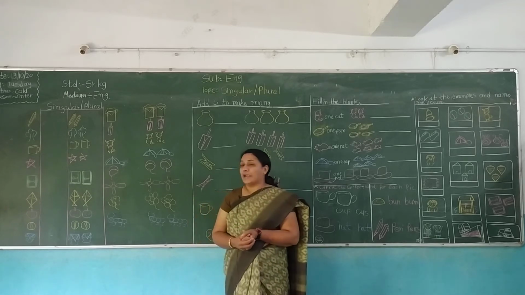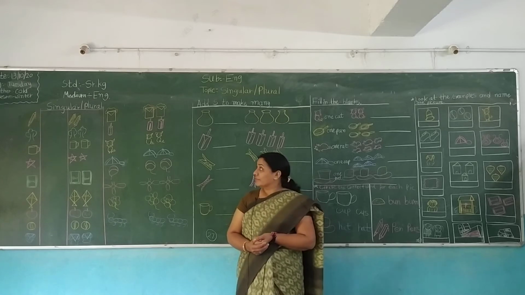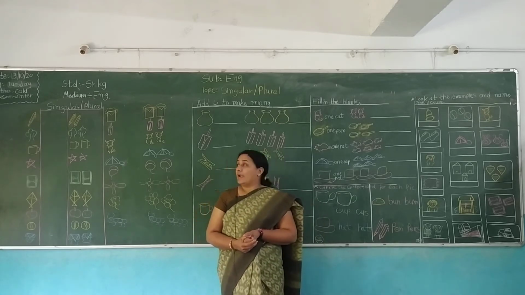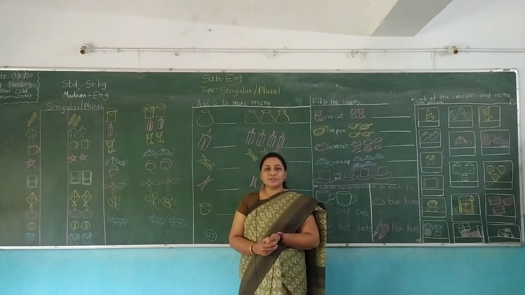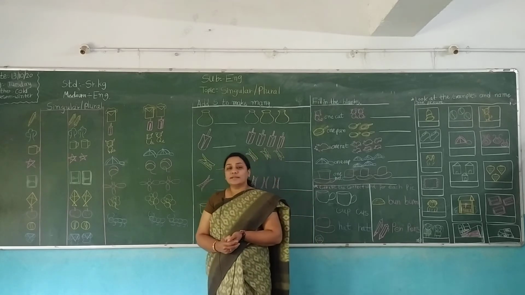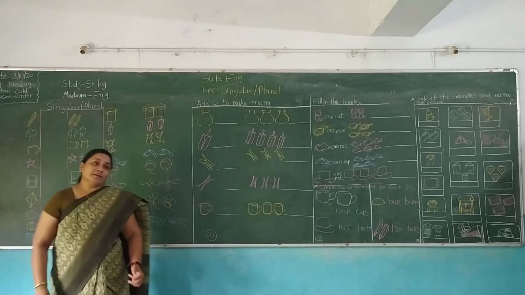Before singular and plural, let me tell you the day, weather and season. Which date today? Today is 13 October 2020. And which day today? Today is Tuesday. How is the weather outside? The weather is cold. And which season is going on? Winter season. Children, this topic is in our senior KG.